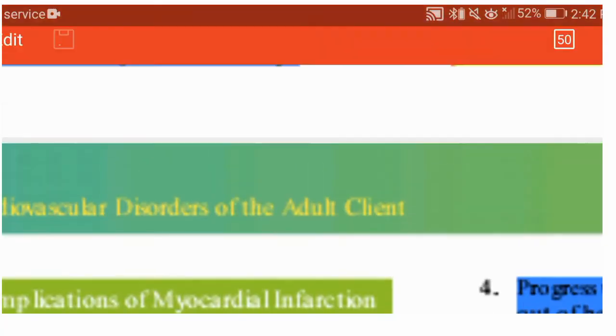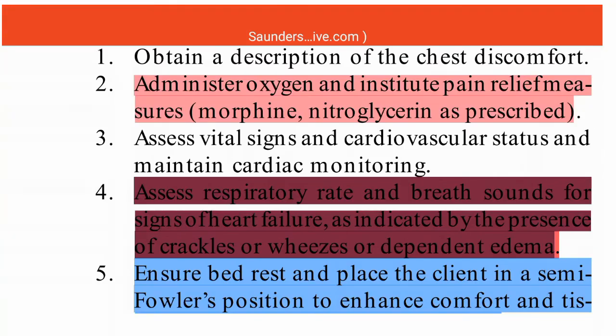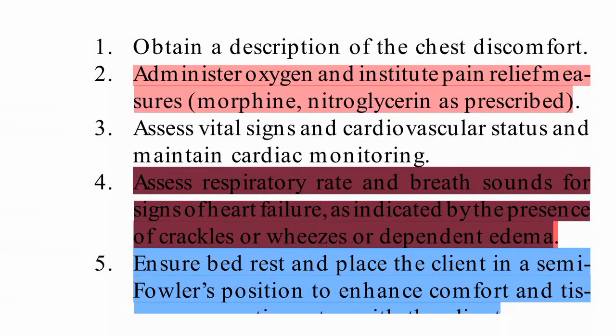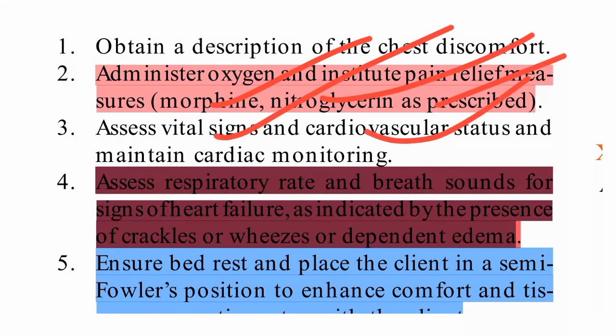Then what are the interventions? We are going to see the interventions of the acute stage. Obtain a description of chest discomfort, administer oxygen, and administer pain relief measures like morphine, nitroglycerin, and all this we need to administer. Vital signs we need to assess, and cardiovascular status and cardiac monitoring.